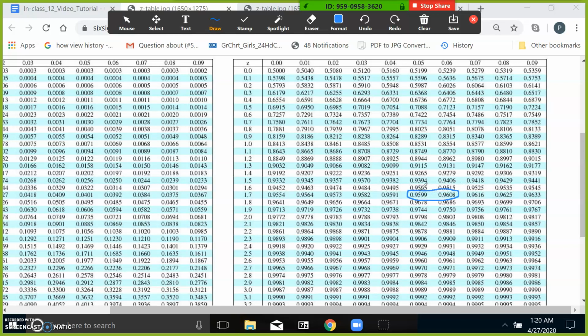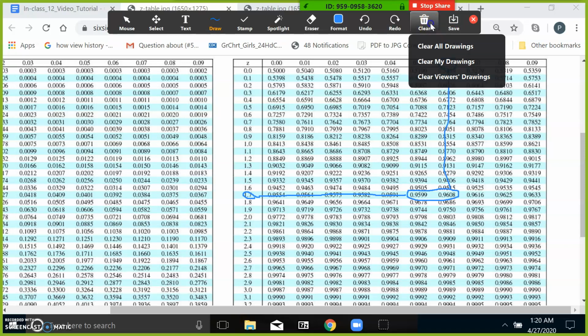So one's a bit too small, one's a bit too big. So we're going to take the one that's a bit too big, just to be on the safe side. So going across this way corresponds to 1.7 there, and going up this way corresponds to 0.06, so it looks like it's going to be 1.76. So now let's go and put that in our table.